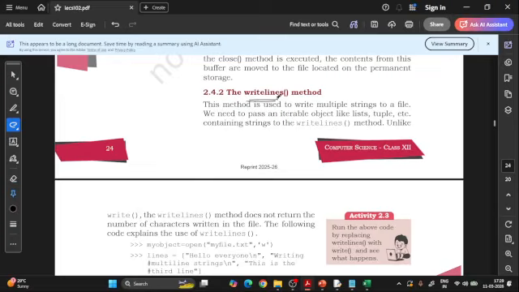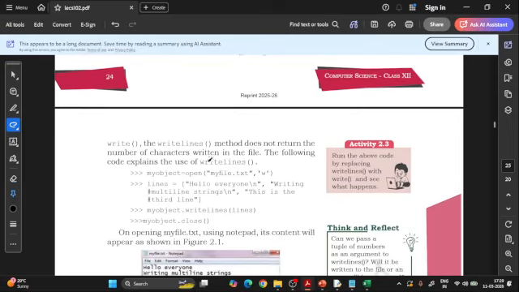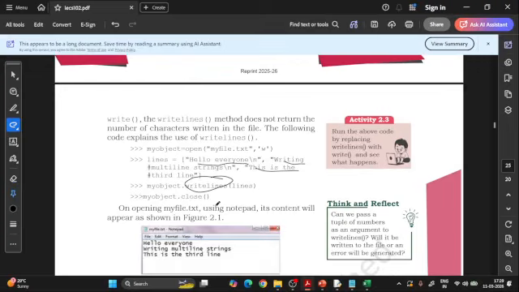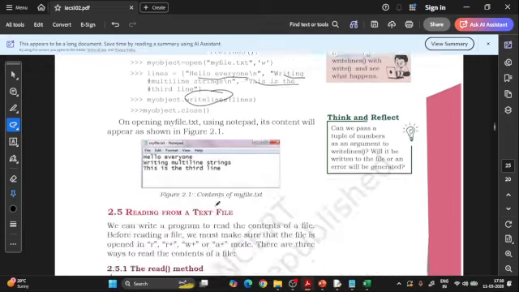So writelines means it will write multiple strings to a file at a time. Earlier we were just putting any name. Here, see, one line, then the second line, then the third line, and all the lines are there. But what exactly am I going to use? I'm not going to use write here, I'm going to use writelines. We are not going to type this code again and again because we have already done it, so don't worry about it.